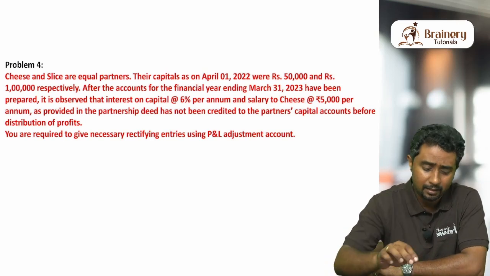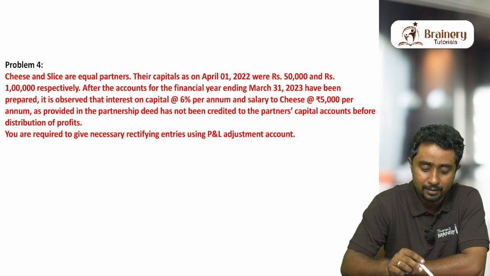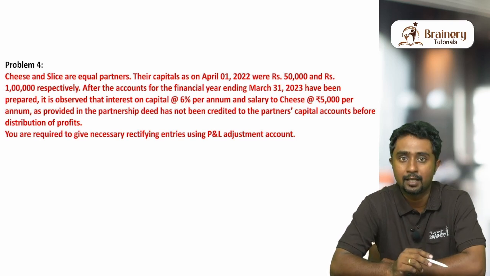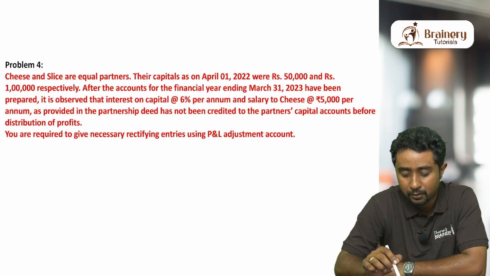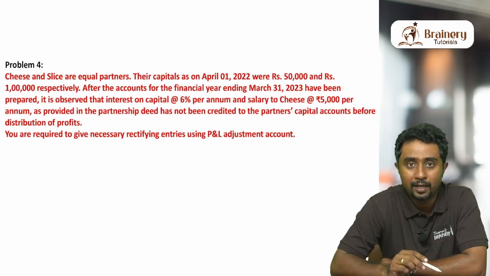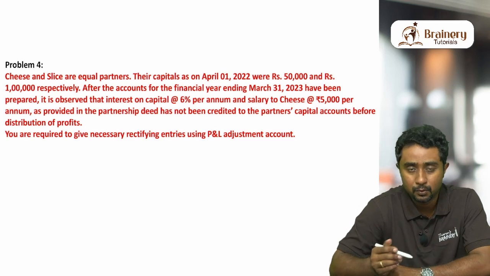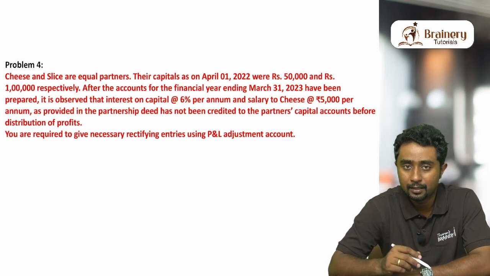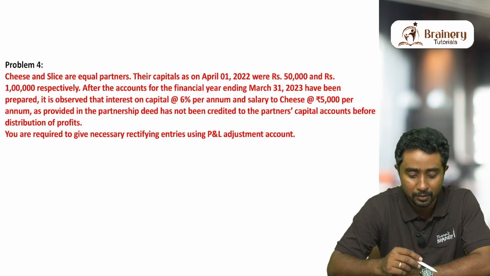As you can see here, there are two partners, Cheese and Slice, who are equal partners. Basically, it is mentioned that they are equal partners, so they are sharing profits and losses equally. Their capitals as on 1st April 2022 were 50,000 and rupees 1 lakh respectively. You already know that anything on 1st April will be opening values only. So this is actually opening capital.